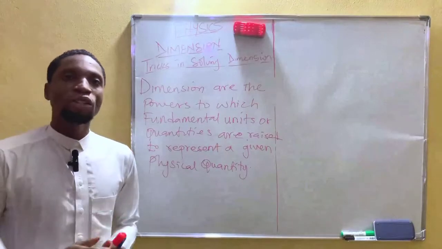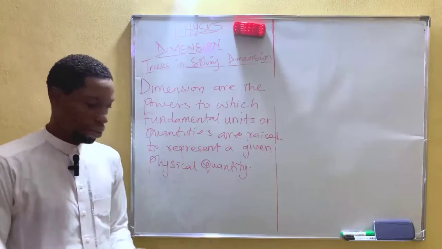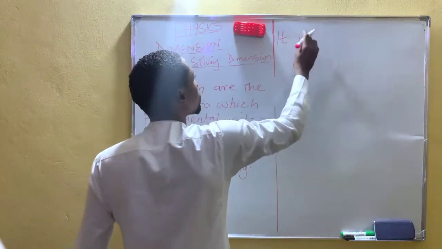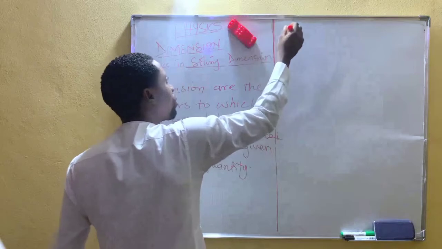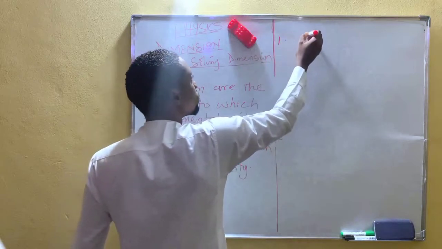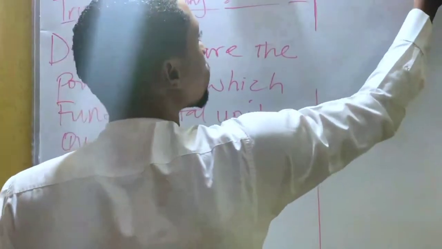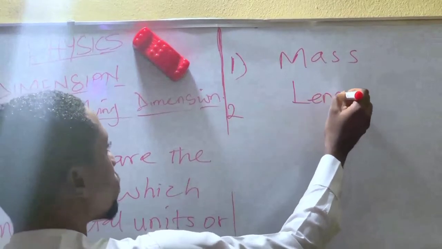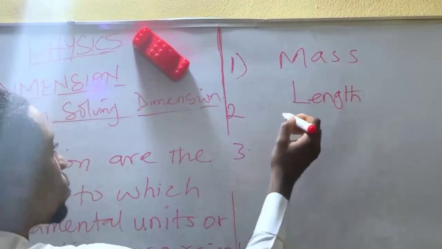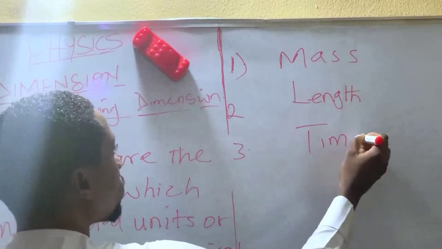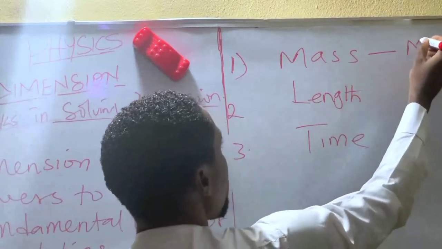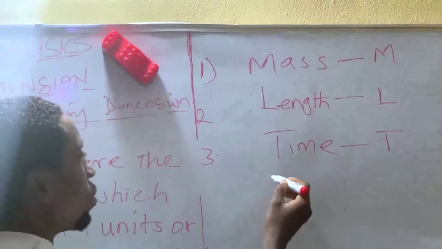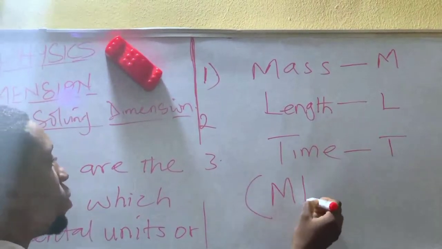In physics, dimension understands three languages. Number one, mass. Number two, length. Number three, time. Mass, M. Length, L. Time, T. So in bracket you have M, L, T.